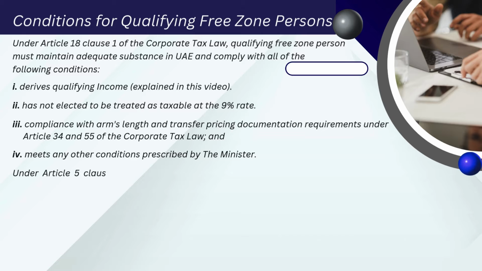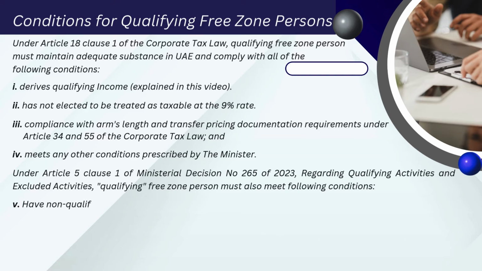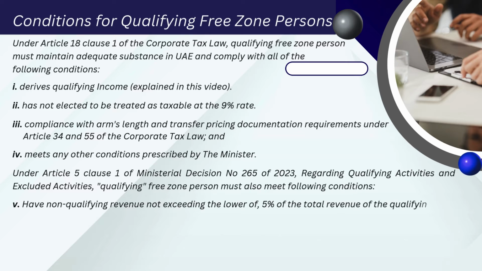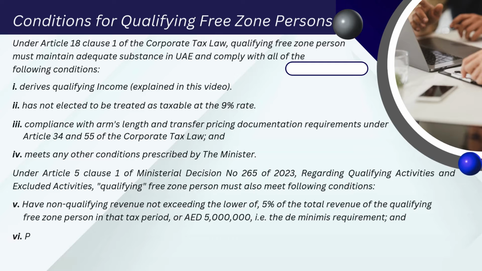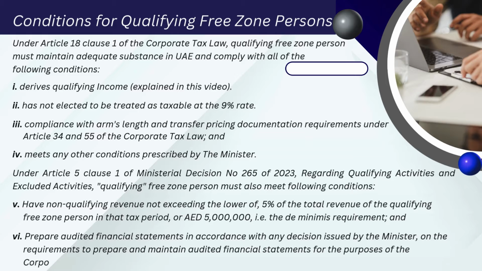Under Article 5 Clause 1 of Ministerial Decision number 265 of 2023, regarding qualifying activities and excluded activities, qualifying free zone person must also meet following conditions. Have non-qualifying revenue not exceeding the lower of 5% of the total revenue of the qualifying free zone person in that tax period, or AED 5 million, that is, the de minimis requirement, and prepare audited financial statements in accordance with any decision issued by the Minister on the requirements to prepare and maintain audited financial statements for the purposes of the Corporate Tax Law.